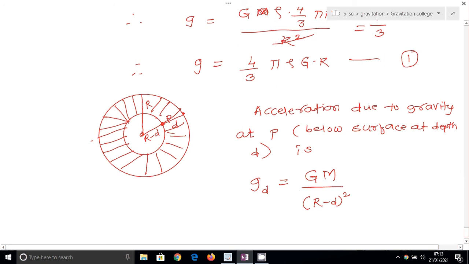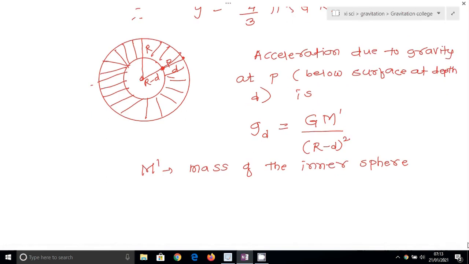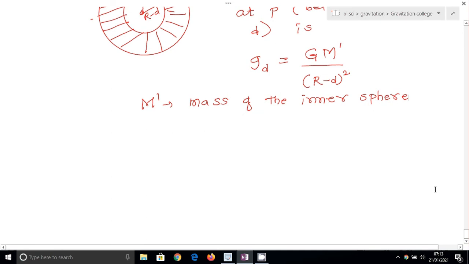So I write here, where instead of M I write M dash. So what is M dash here? M dash is the mass of the inner sphere. Here we use the mass of the inner sphere. And gd is the acceleration due to gravity at depth d, that is at point P.